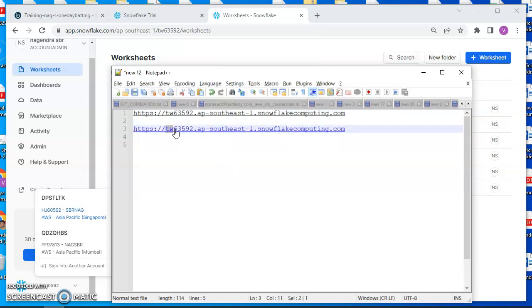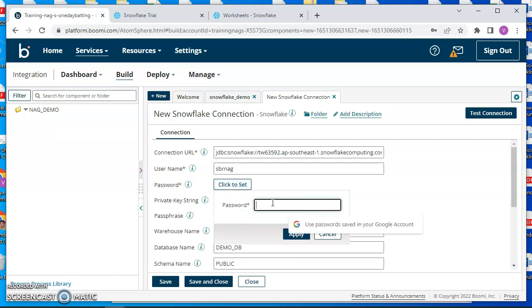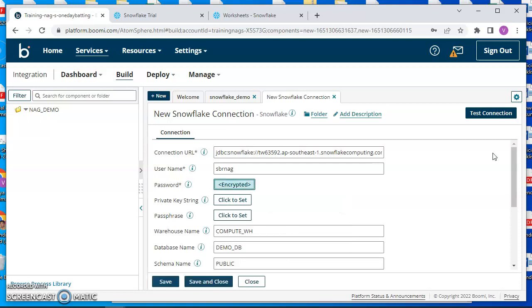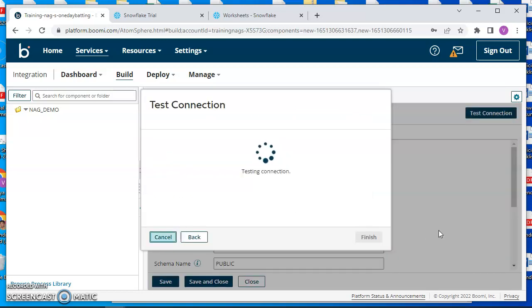From HTTPS to this Snowflake computing part will be your account name. Copy that, come back here, replace the account name, and give the username and password you gave while creating the Snowflake account. Apply, and test the connection.